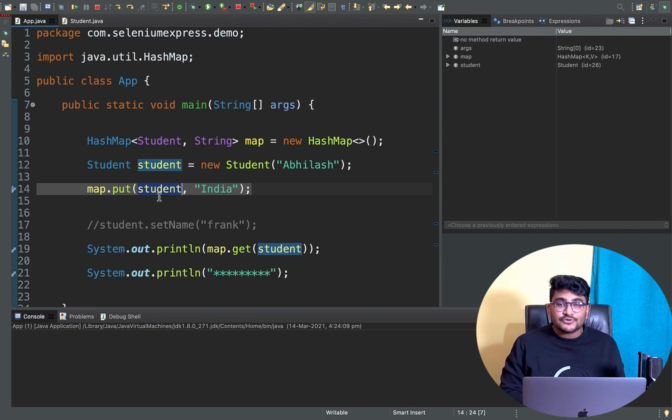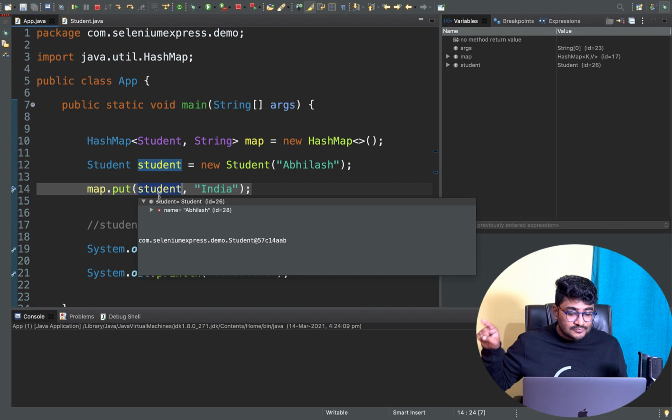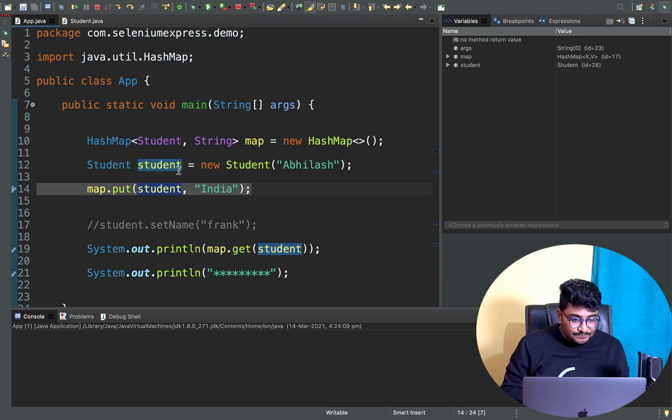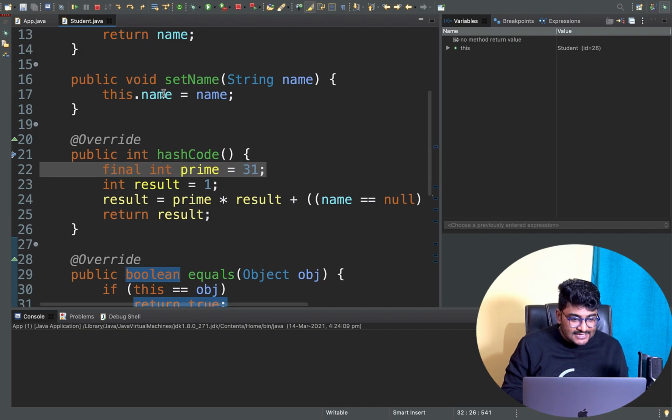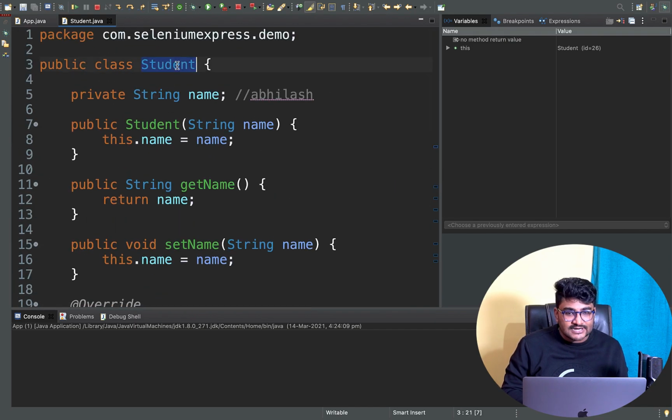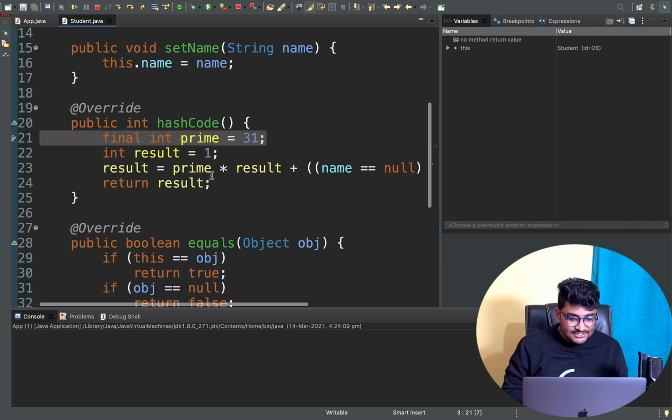So if I do step over, the first thing that will happen for this student object is deciding in which bucket the object should go. For that, the hashcode calculation will be needed, and accordingly the index will be calculated and this object will be pushed to that particular index. But right now, how will the hashcode be calculated? If I do a resume, you will see that my flow went to the hashcode method, the hashcode method of my student class. It's my own hashcode method.